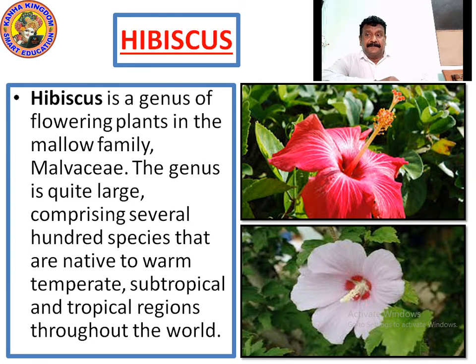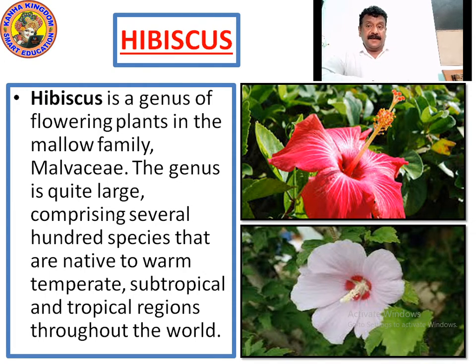Species. Subtropical. Tropical. Temperature. Please write down all the spellings so that you know them while going ahead with the next. You should know this. You should write it in the notebook and memorize it.